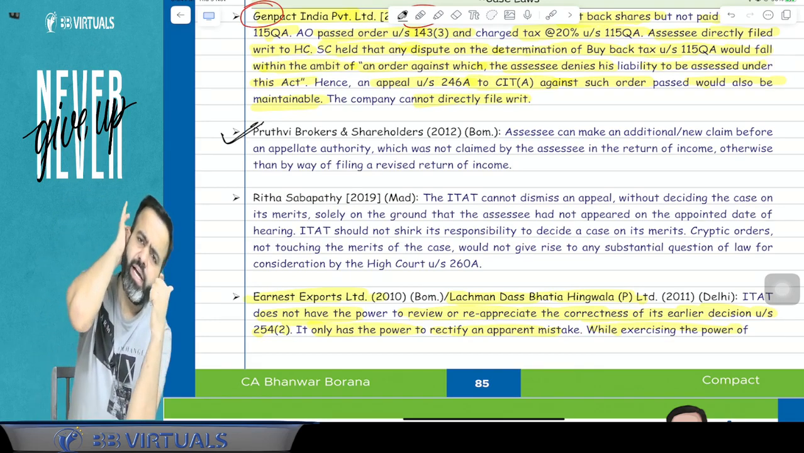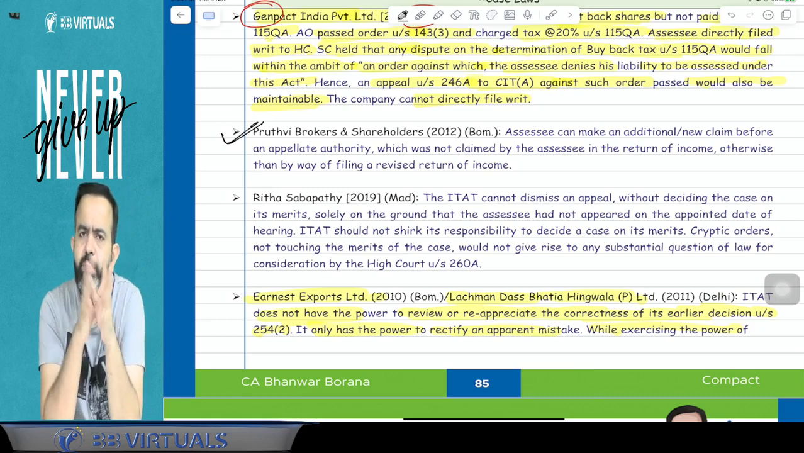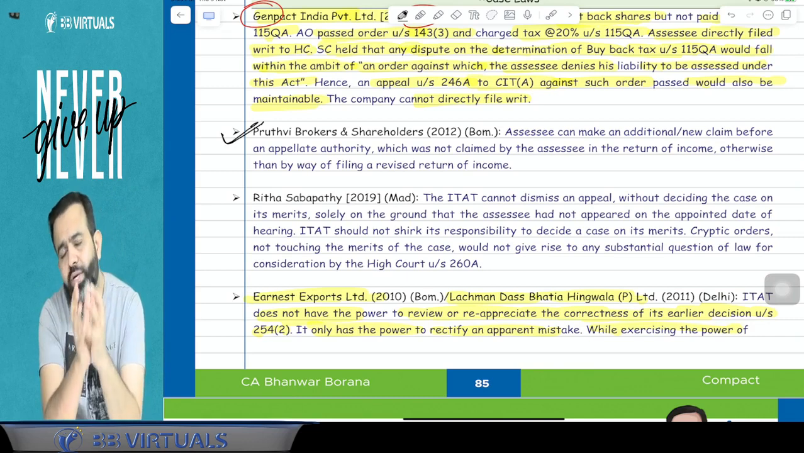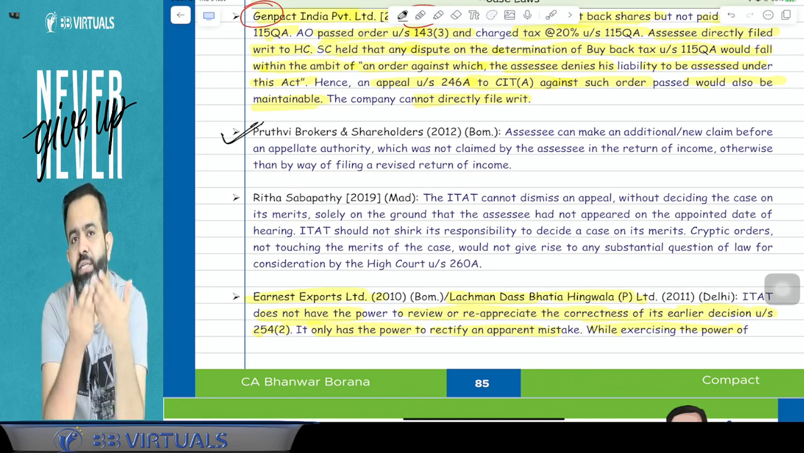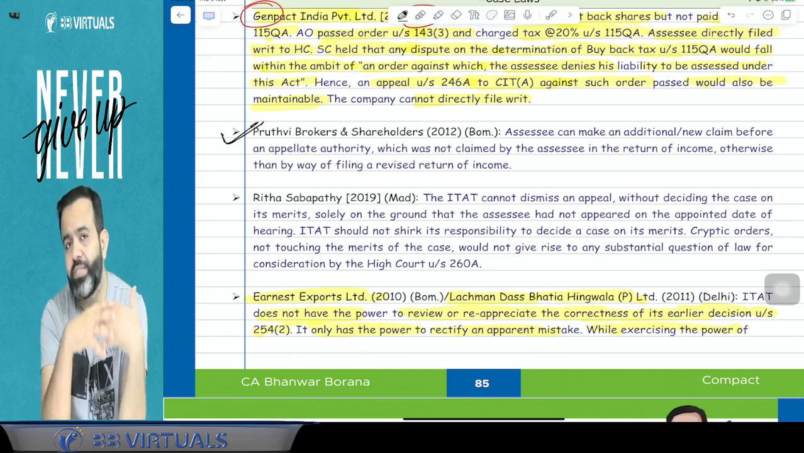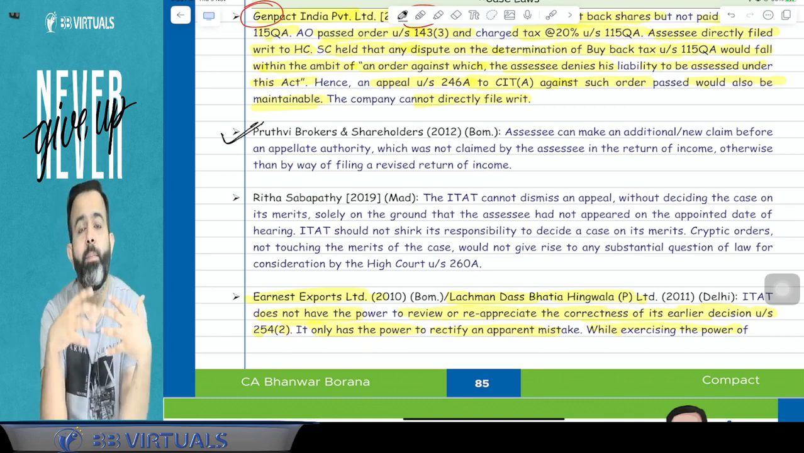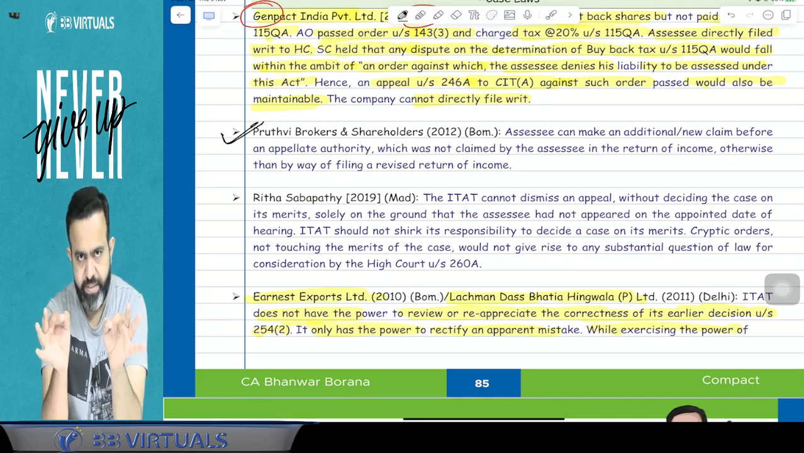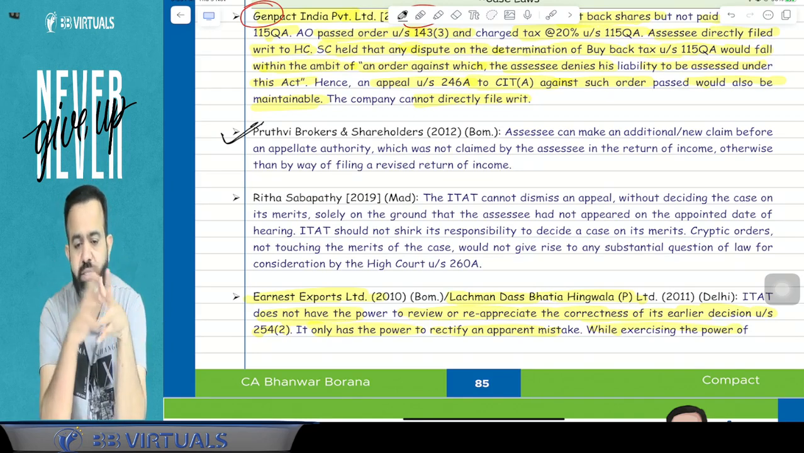But the question is about the appellate authority. Suppose your case is with the CIT appeal or the ITAT. Can you claim any additional deduction in front of the CIT appeal or ITAT? Will the appellate authority allow you the additional claim or not? The right answer is yes. The Bombay High Court gave the judgment.